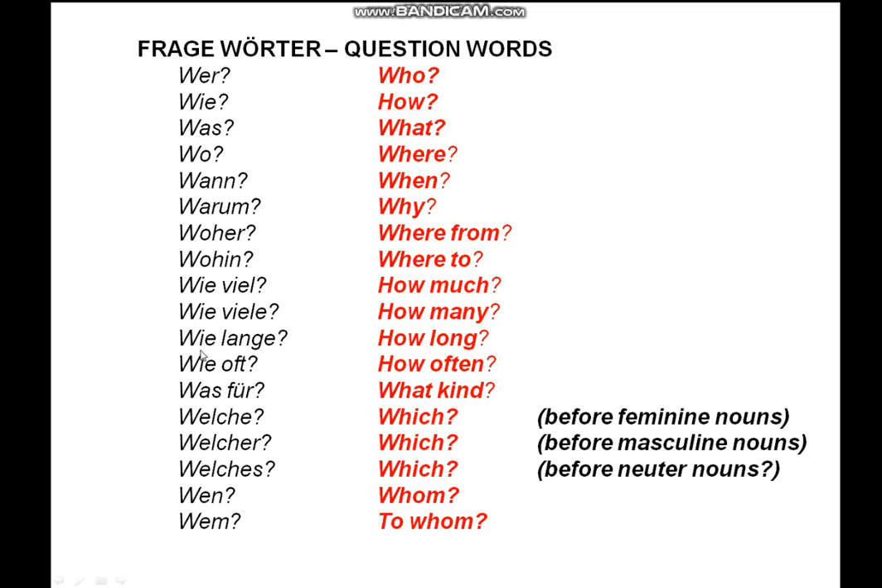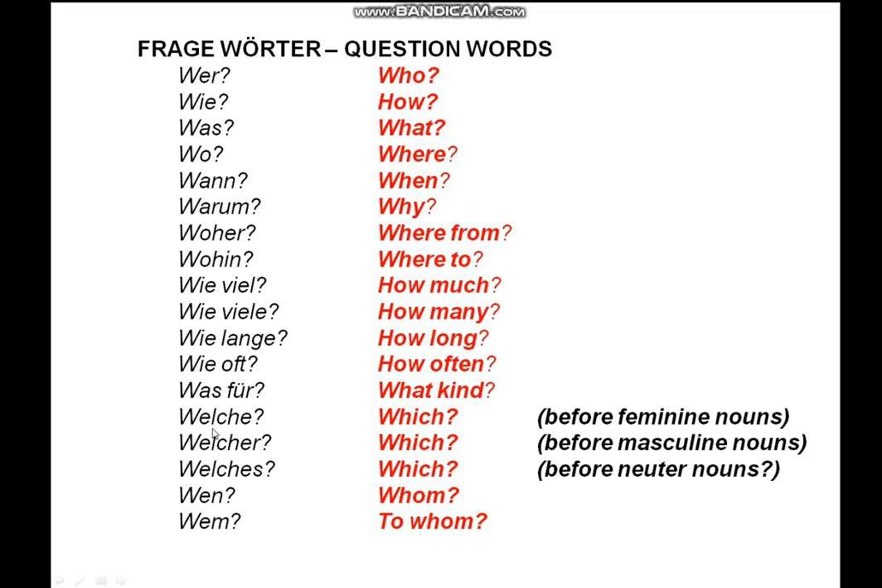The next one is wie lange. Wie lange means how long. Our next question is wie oft. Wie oft. It means how often. Our next question is was für. Was für. It means what kind or what type.